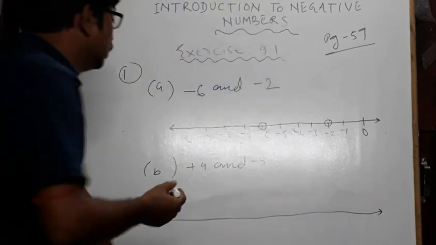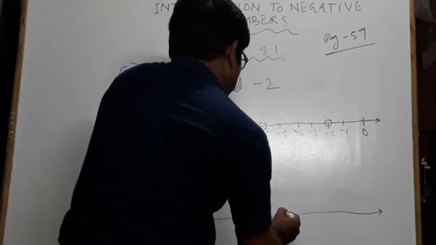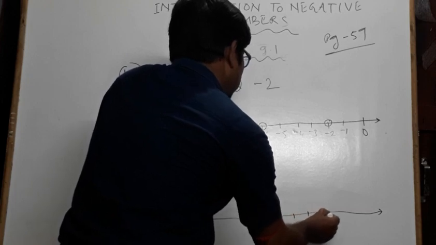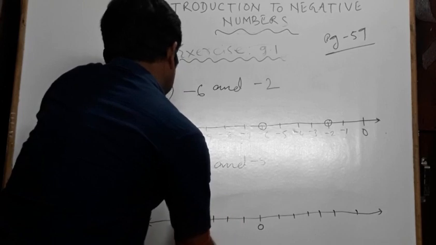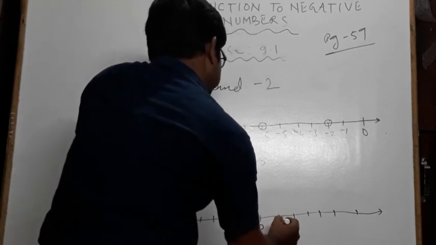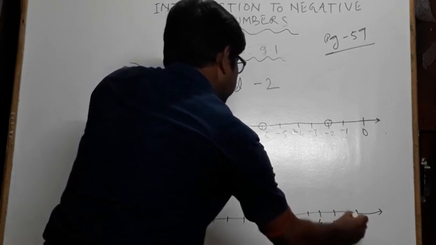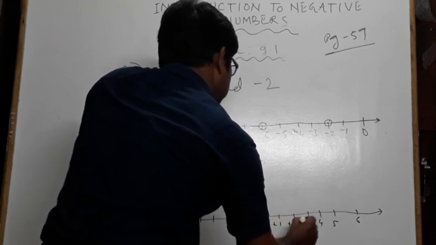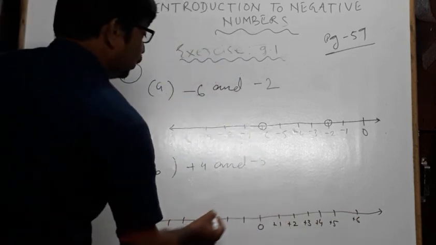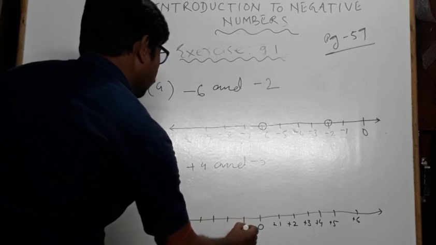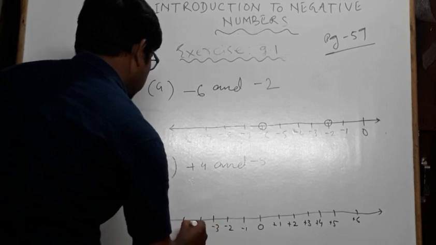So 0 is at the middle. See, this is 0, then 1, 2, 3, 4, 5, 6 with plus signs, and on this side, -1, -2, -3, -4, -5, -6.